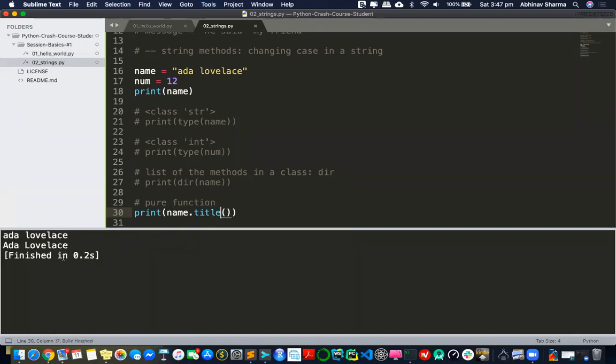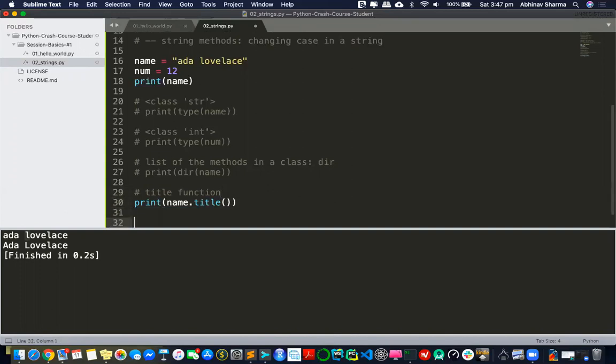So that's why name.title is going to work, because somewhere down the line, this has some kind of implementation which converts the first letter of every name to capital. So that's the title method. You got how it's going to work? Great. So that's how I can change the string. And similarly, if I again show you the list, there are some other methods also.